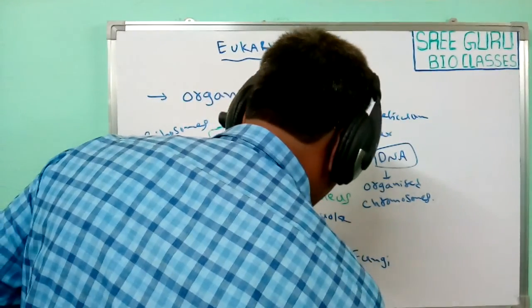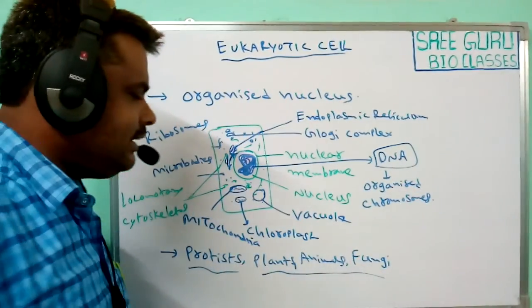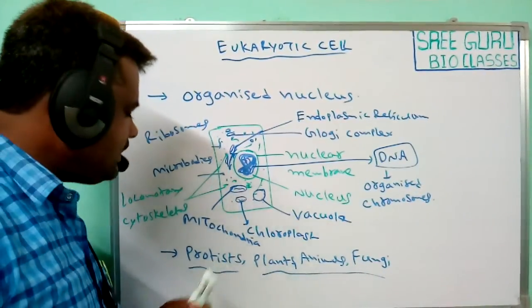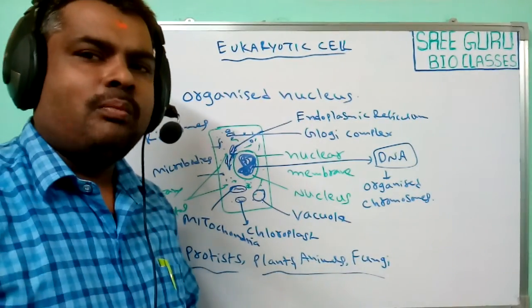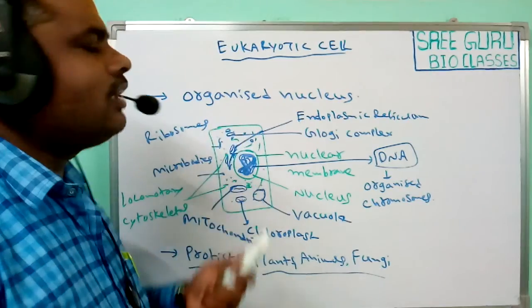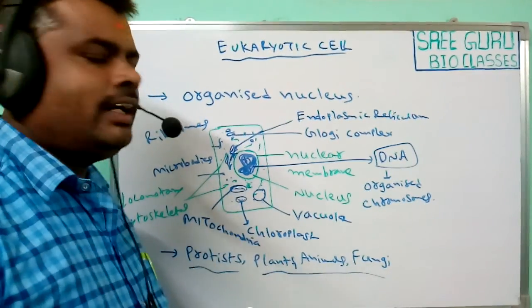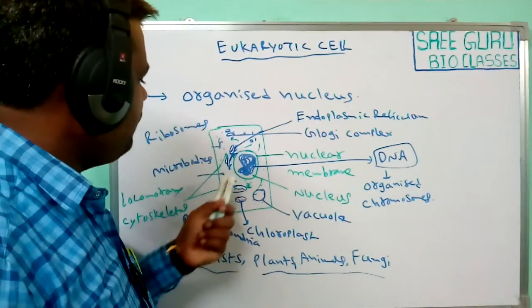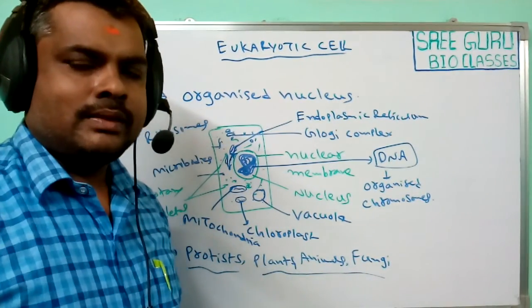Generally, these all have eukaryotic cells. So these organisms are the best examples of eukaryotic cells. All these organisms have eukaryotic cells and these cells have these types of characteristic features.